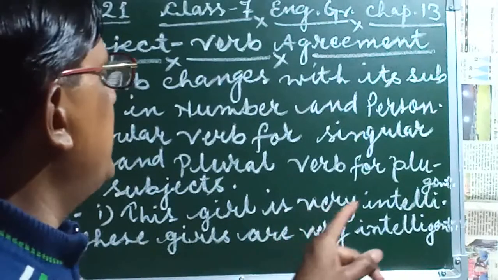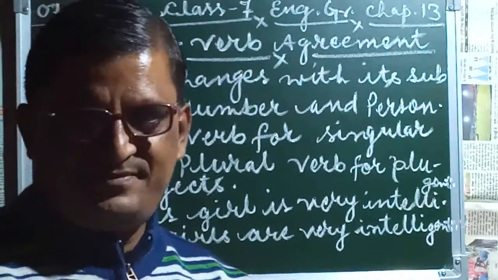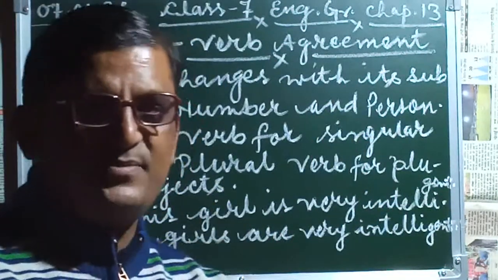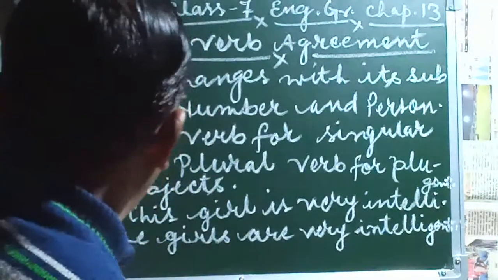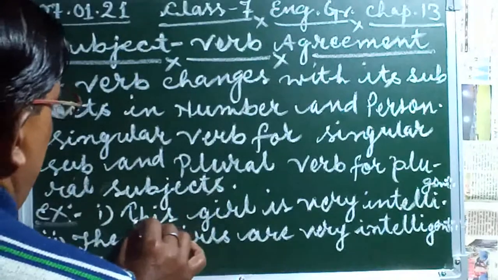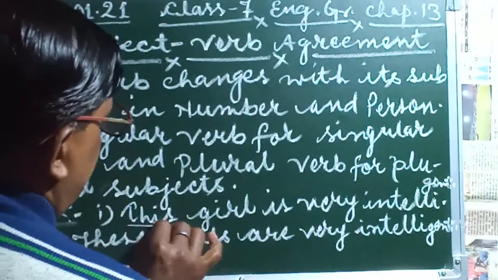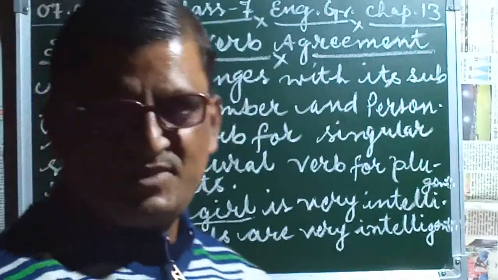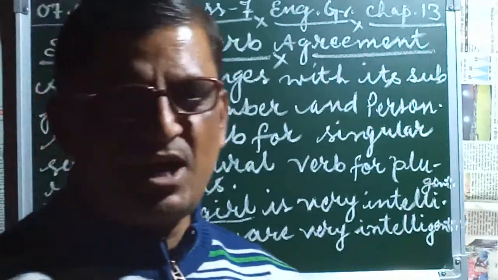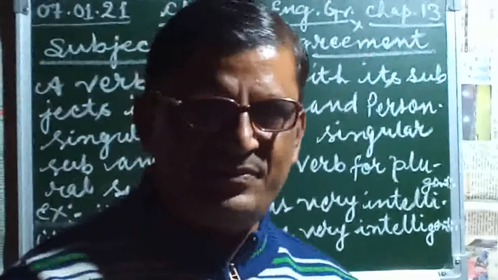This girl is very intelligent. So what are we looking at in it? This girl means this word is indicating about one girl, only one girl.